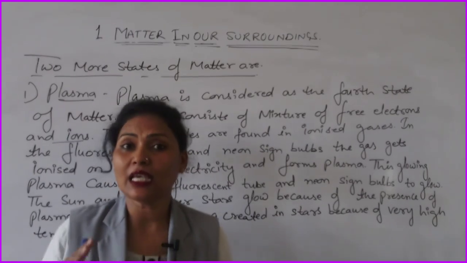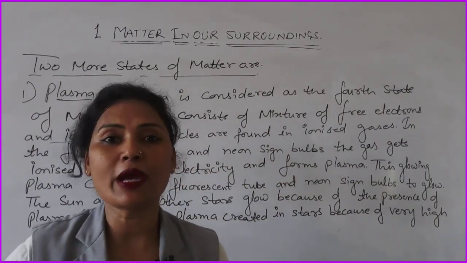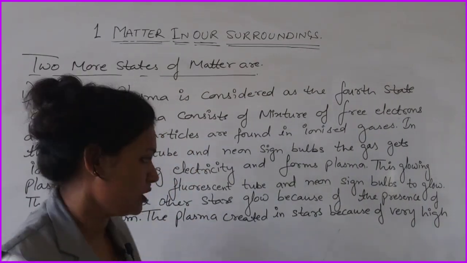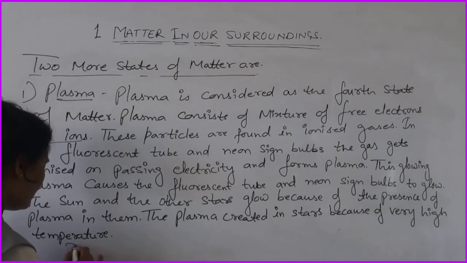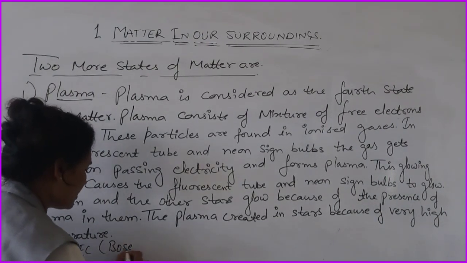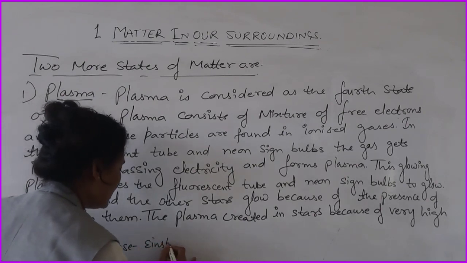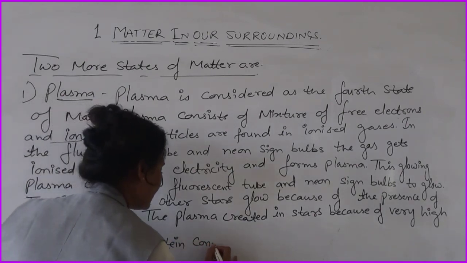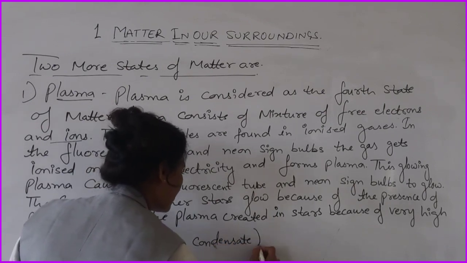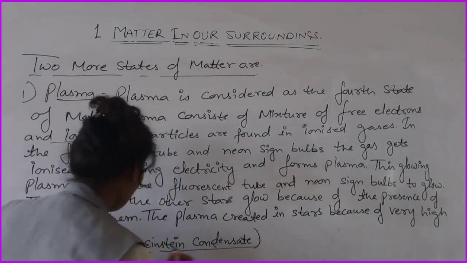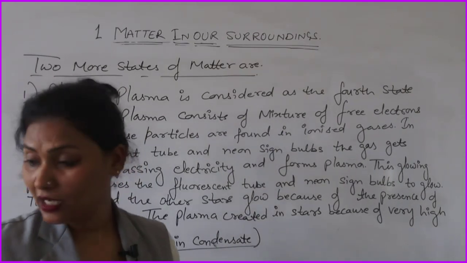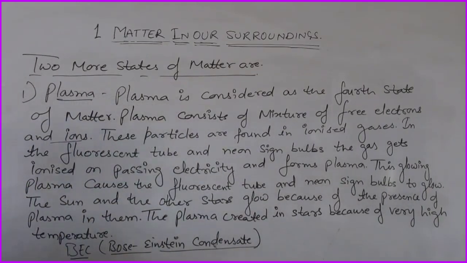So, BEC is the fifth state of matter. BEC means Bose-Einstein condensate. So, you will remember that. Next state, BEC, that is Bose-Einstein condensate. Okay. Bose-Einstein condensate.